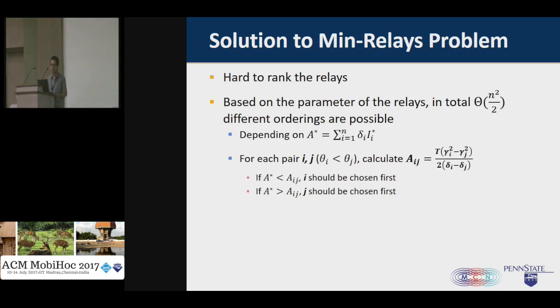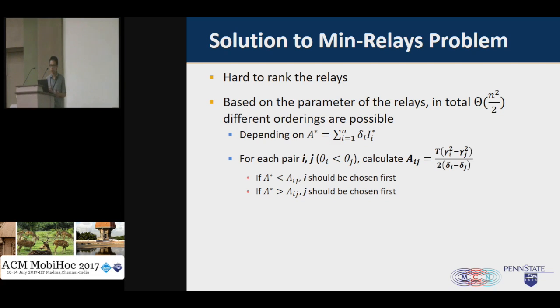In the previous example, when we add one more packet, the increase in the total weight is just the newly added packet's weight. However, here, when we add a new relay, the improvement in the throughput not only depends on the parameters of the newly added relay, but also depends on which relays have already been chosen. So this is a much harder problem.